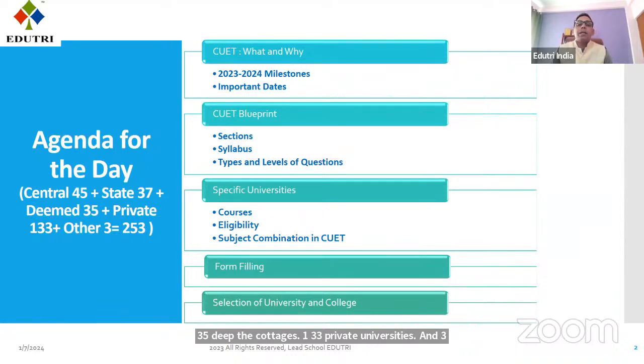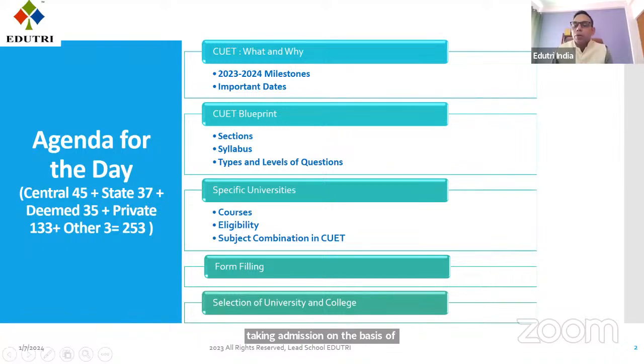At present, there are 253 colleges or universities which are taking admission on the basis of CUET.